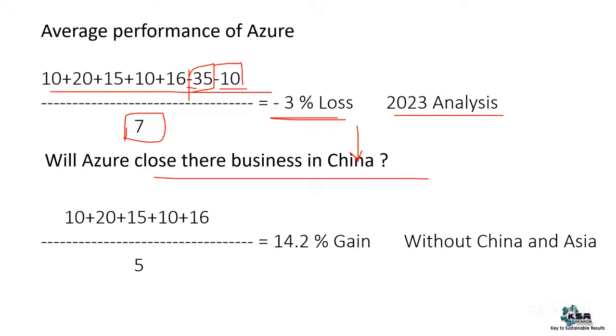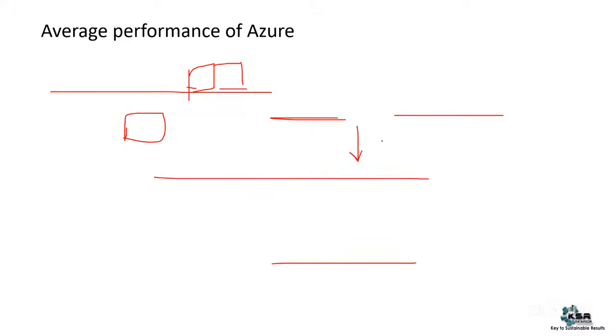See, the loss is 3%. But if I skip China and Asia, the gain is 14%. So there is a huge impact, right? There is a huge impact. Now, as a data analyst, you should understand this. See, it's a very simple analysis which I've done. I'll just go back.